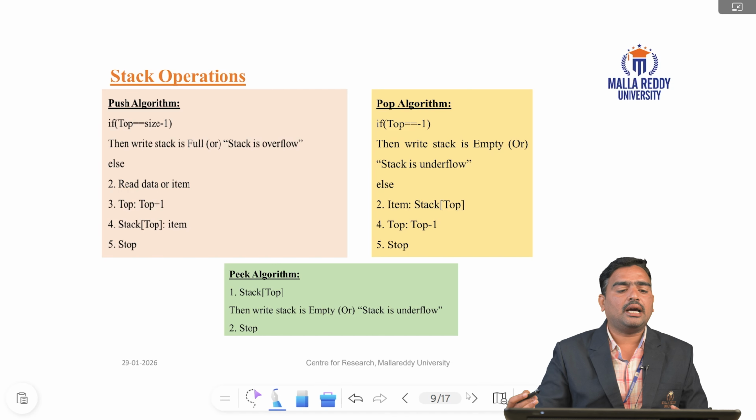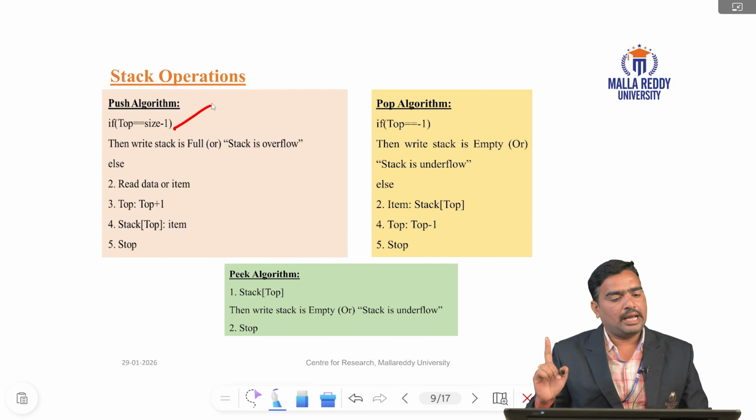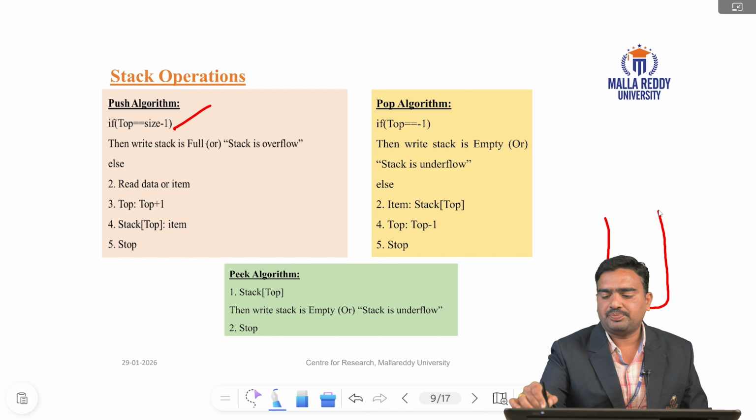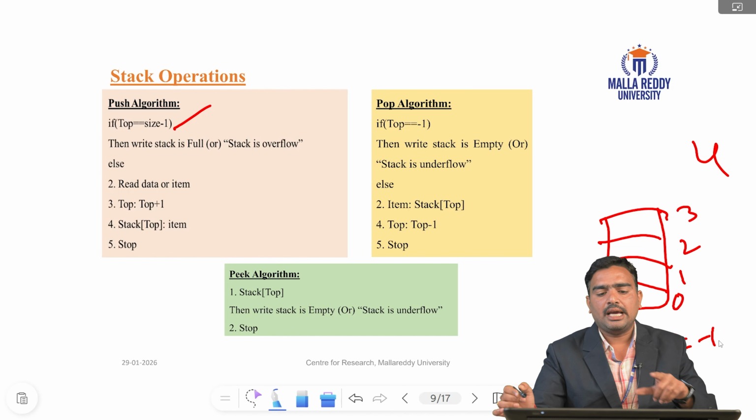Coming to the stack algorithm: if top equal to size minus 1, the stack is full. Else, the condition is false, and we read the data items. Whenever you insert data in the stack, top equal to top plus 1. So 0, 1, 2, 3, the array size is 4. First top equal to -1, and -1 means the stack is empty.